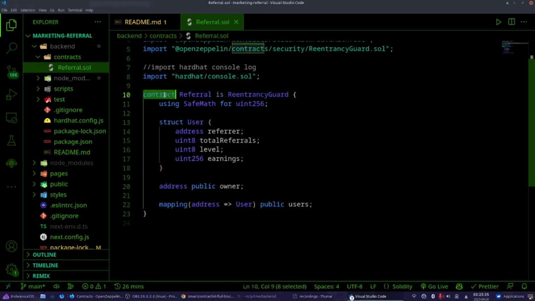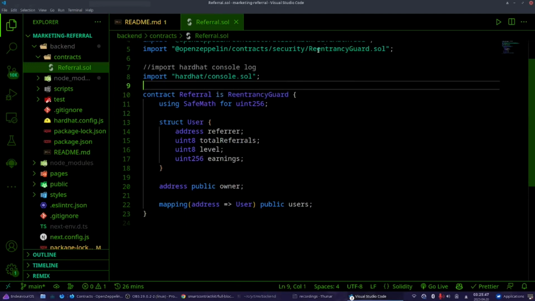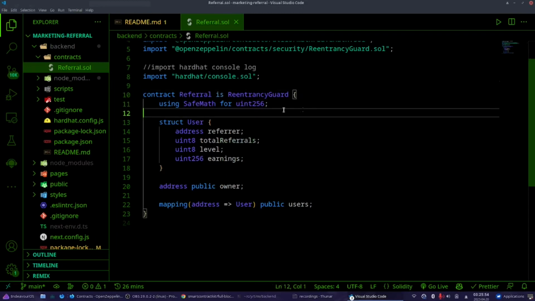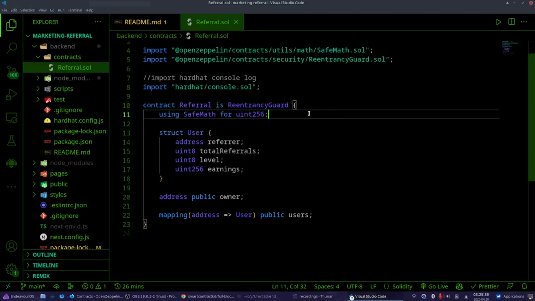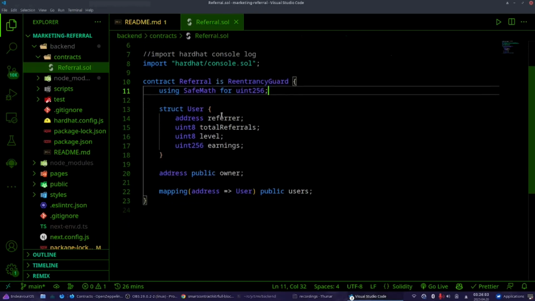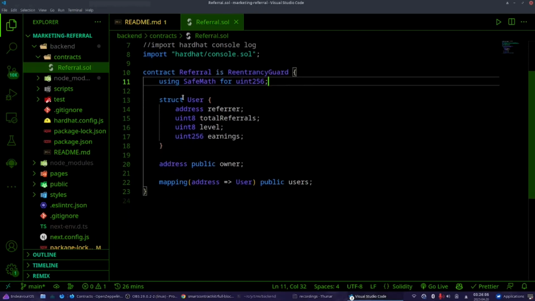Now all contracts in Solidity start with the contract keyword and the name of the contract, and this is like classes in JavaScript. You know, you can extend classes. This is the same thing. We are extending ReentrancyGuard, which protects our contract against a type of hacking, and we are using this SafeMath library for our uint256. Now struct user, as I said, structs are pretty much like objects.